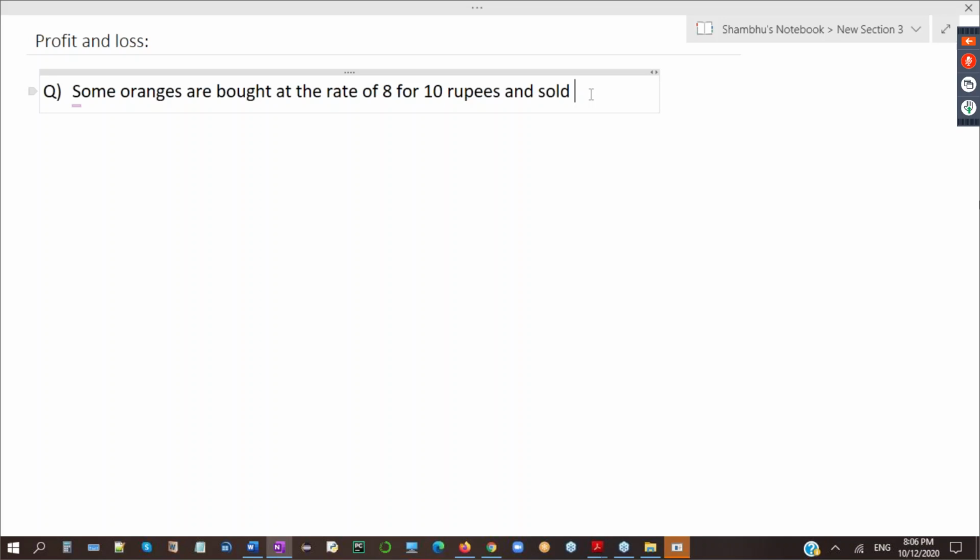Some oranges are bought at the rate of 8 for 10 rupees and sold at the rate of 10 for 12 rupees. So what is the profit or loss percent in the transaction?